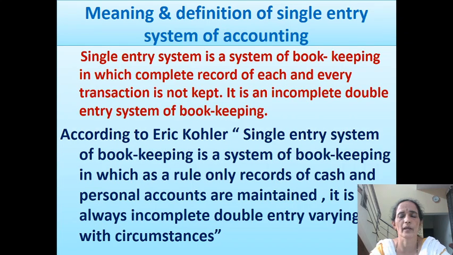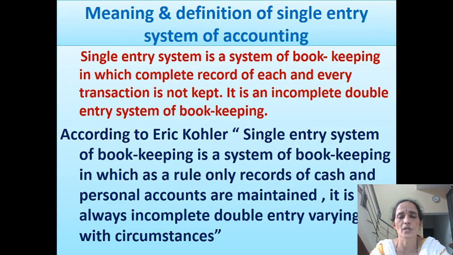Single entry system of accounting, or single entry system of bookkeeping. It is a system of bookkeeping in which complete record of each and every transaction is not kept. It is an incomplete double entry system of bookkeeping. So single entry system of bookkeeping is also called accounting from incomplete records, because under this system complete record of each and every transaction is not kept. No rules are followed for maintaining the accounts. No principles are followed for recording business transactions.